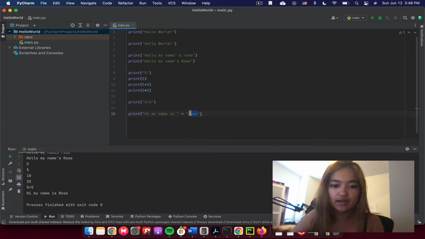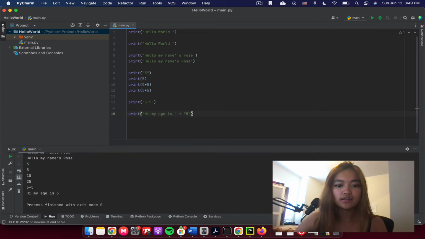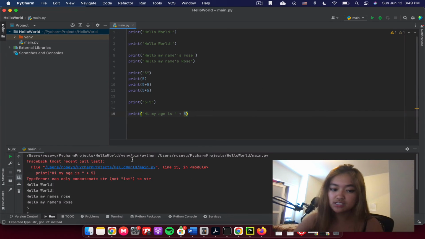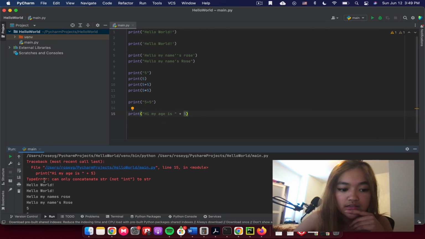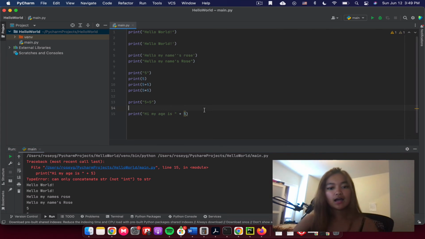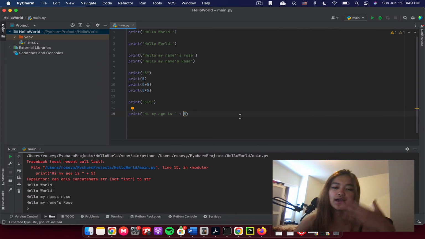Now, let's say, hi, my age is 5. This will work. Now, what if I did, hi, my age is, and then the number 5? It doesn't work. Why? It gives us an error in line 15: TypeError, can only concatenate str, not int, to str. So in order to fix this, we have to change 5 into a string.